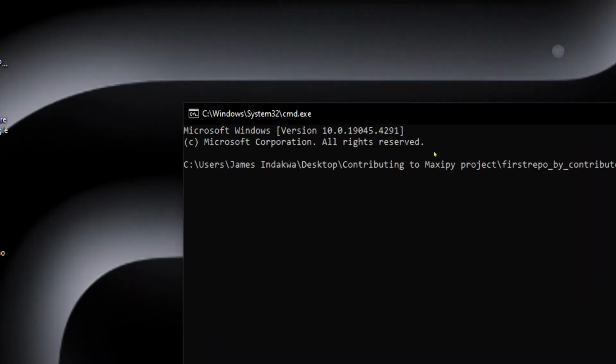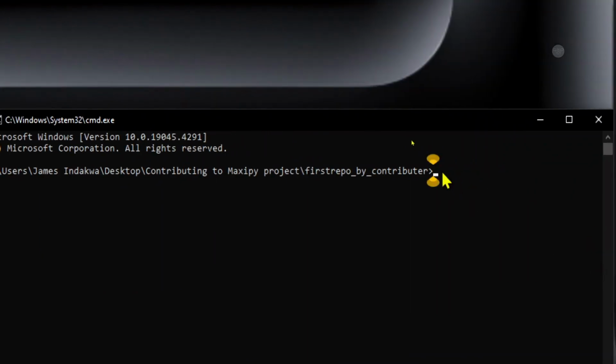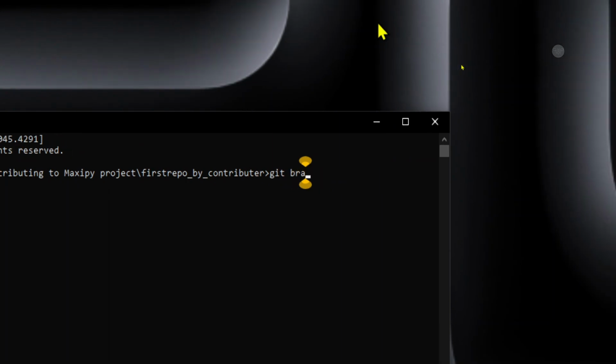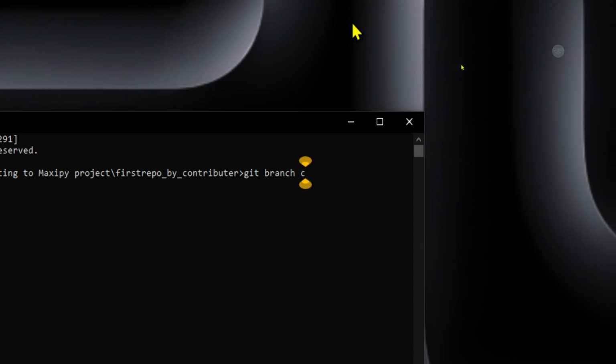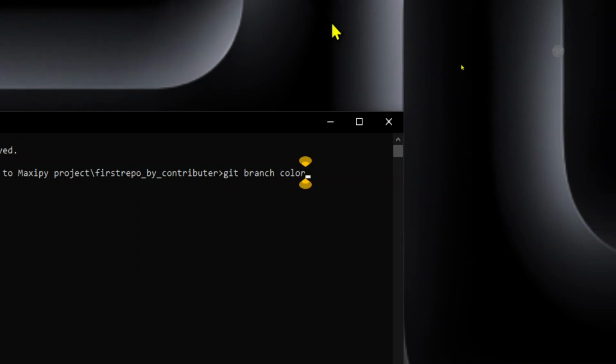So what I'll do is make a branch. This is how you make a branch using this command. It is git branch, and then you give it the name of the branch. It should be simple, so that when you are checking out, you don't need to type several letters. Let's say I want to make some changes in the HTML. Maybe I want to change the background color of this project. Maybe I call it color, a branch color. That's the name of the branch.